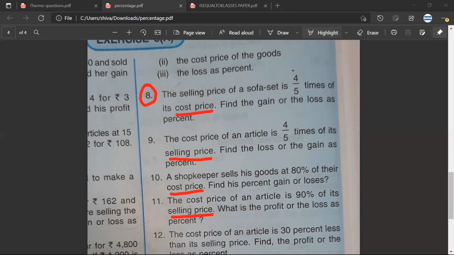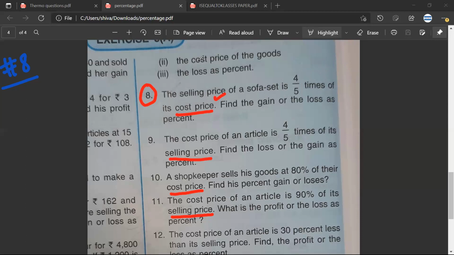See, Mr. Aryaman, the easiest way of doing and explaining these questions is just try to understand. Mr. Sarthak, Mr. Satya, please try to understand. I'm telling you the easiest way of doing these questions. For example, the selling price of a sofa set is 4/5 of the cost price. Cost price of an article is 4/5 of selling price. Shopkeeper sells at 80% of their cost. Cost price of an article is 90% of the selling price. The easiest way to do this question is whatever is given, just assume it to be 100. Mr. Satya, have we understood?